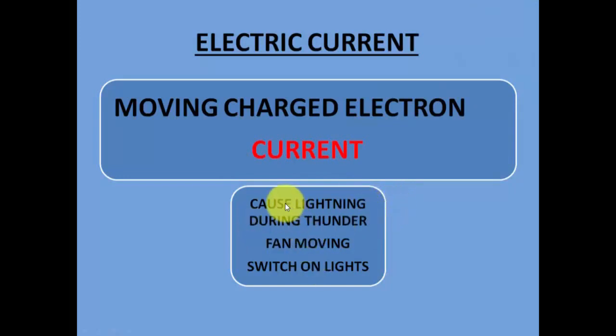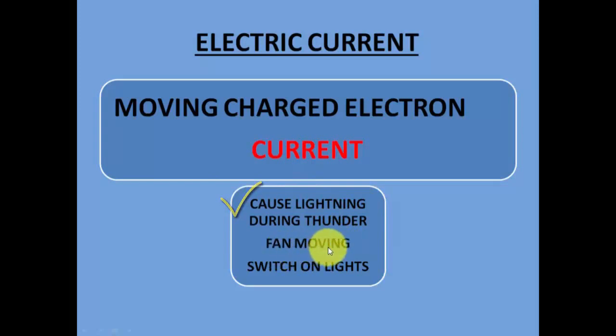You must have seen whenever it is raining and we see thunder, the noise of thunder, we also see lightning in the sky. So that lightning is also because the charged particles are moving. How it happens, we're going to see it later. But this lightning is again caused because of movement of the charged particles.